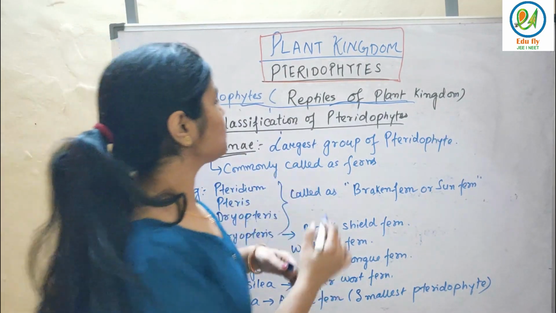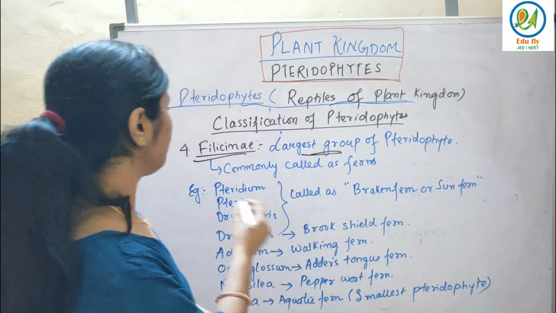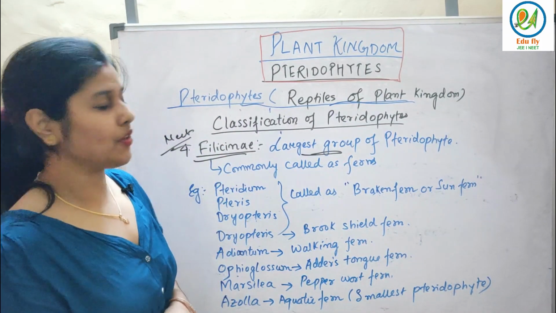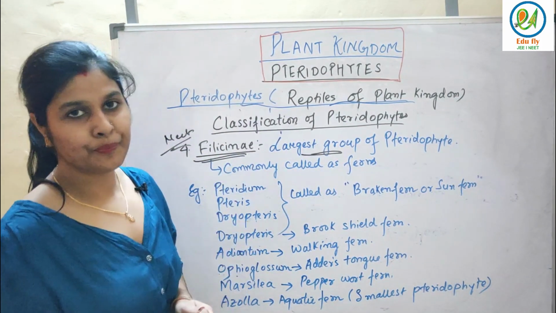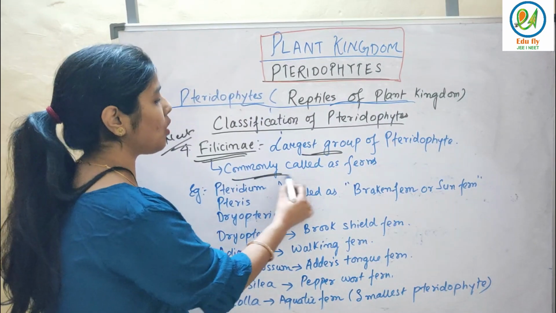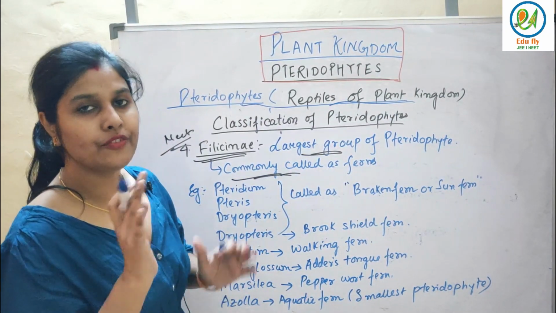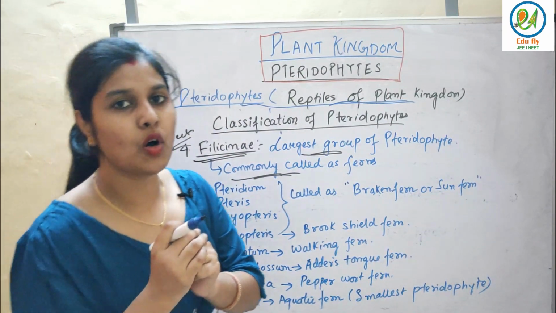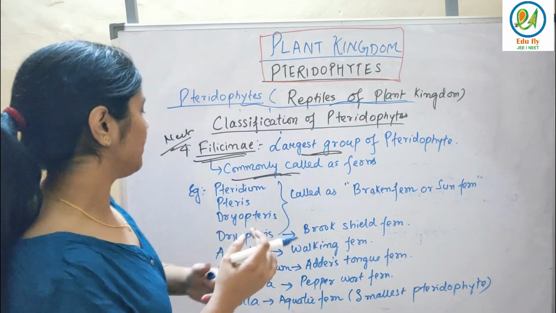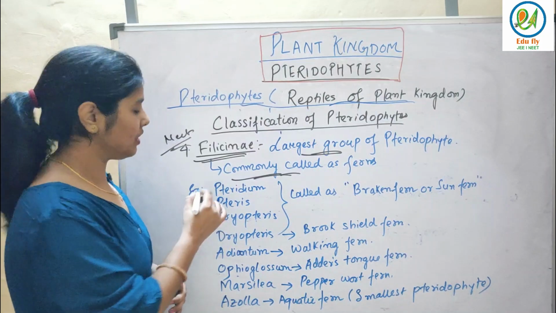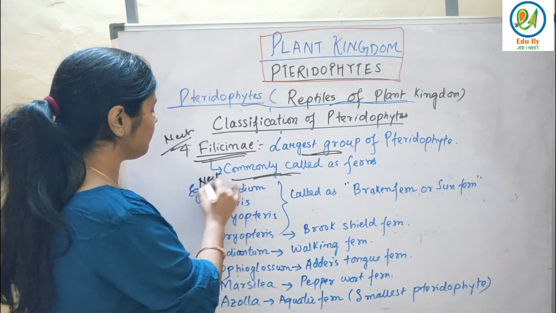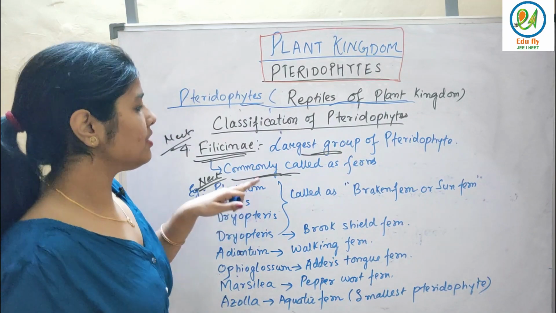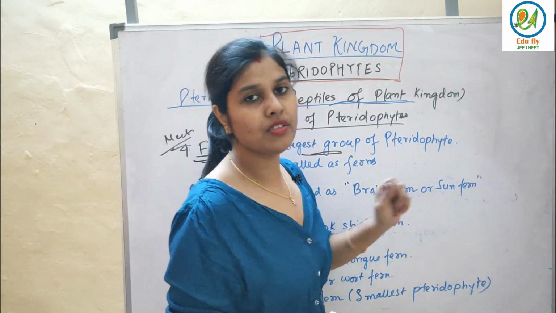This is the largest group of pteridophytes. The question might come, which is the largest group of pteridophytes in the classification? That is Filicinae. They are commonly called ferns. All the ferns are included in Filicinae. Basically, most of the pteridophytes are ferns only. See, this is the example you have to remember from NEET point of view, very important: Pteridium, Pteris and Dryopteris. These three are called bracken fern or brake fern.